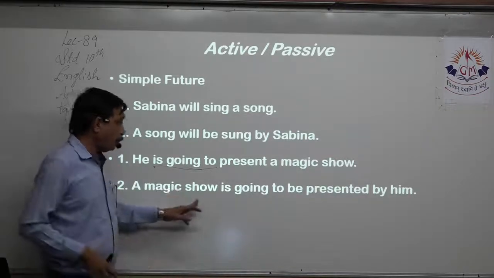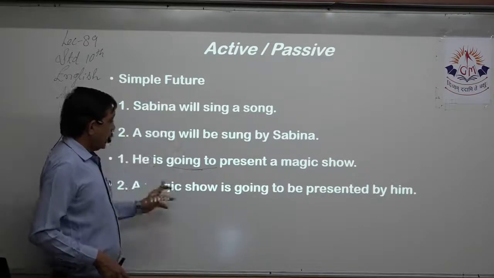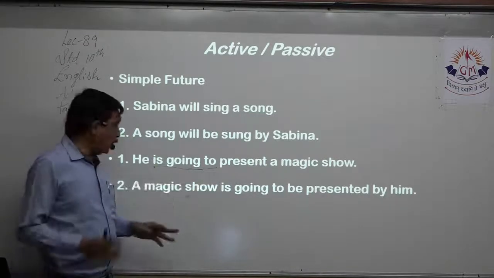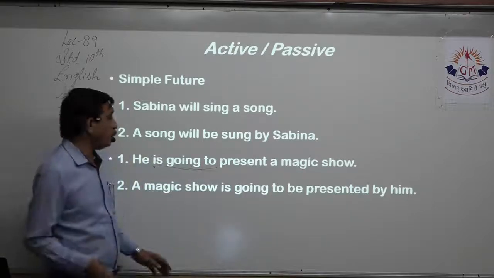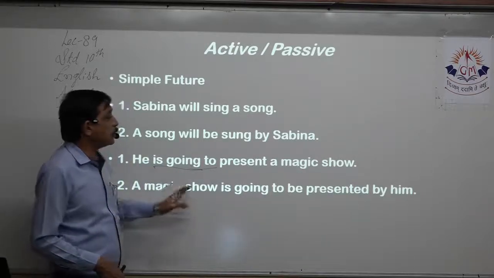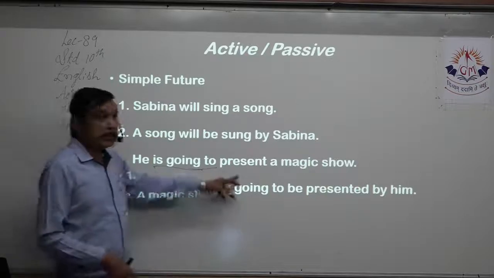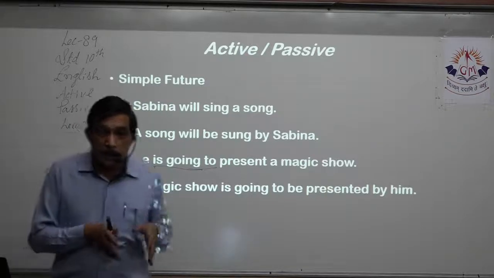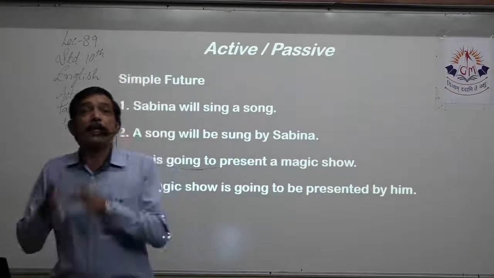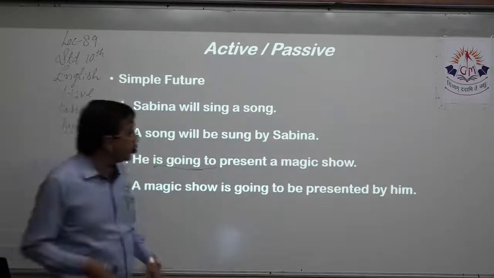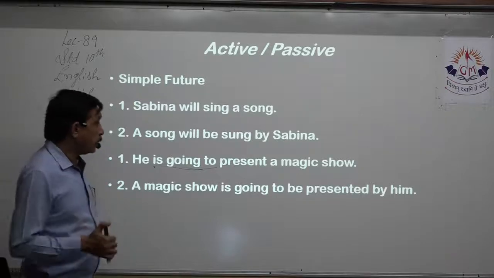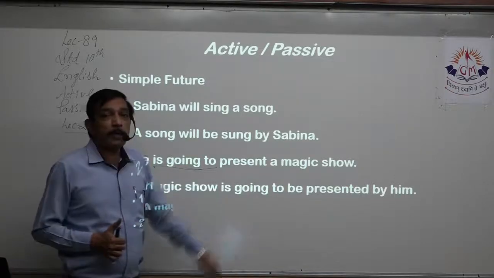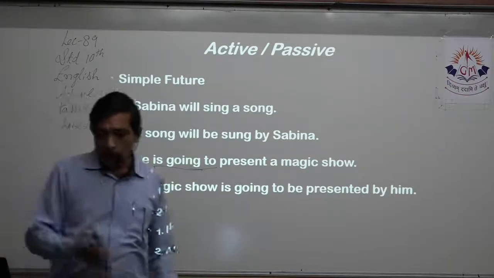A magic show. Now is going to. This is still will. So we will write will as it is going to. Now we need a be form to complete the meaning of the sentence. A magic show is going to be present, that is present tense. Present, presented, presented. So presented is the past participle of present. A magic show is going to be presented by whom? By him.